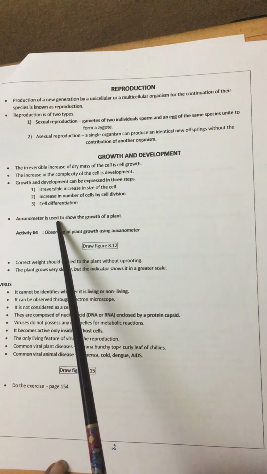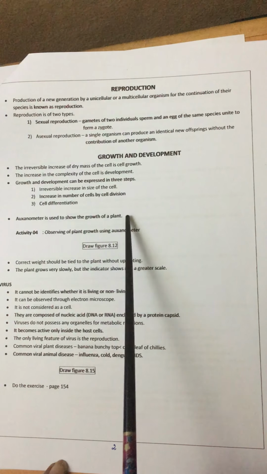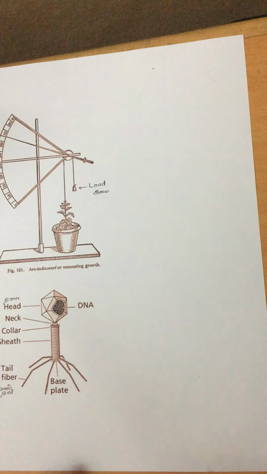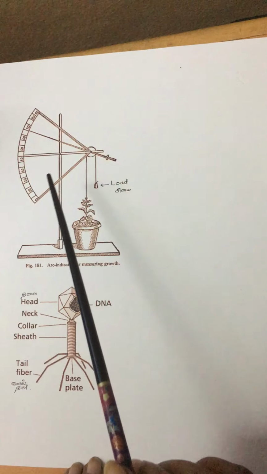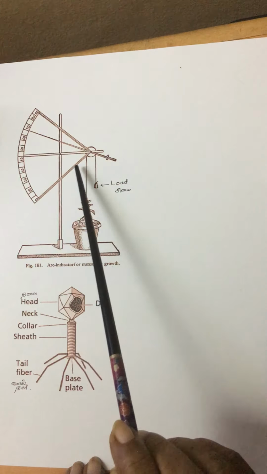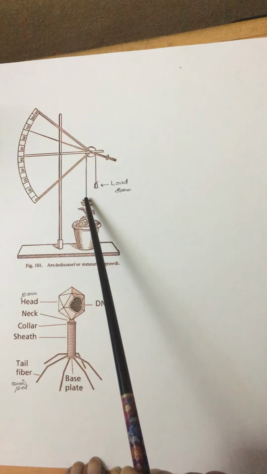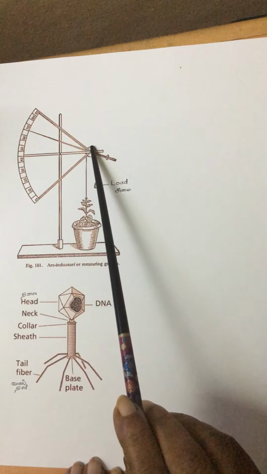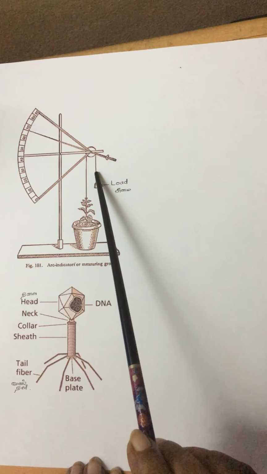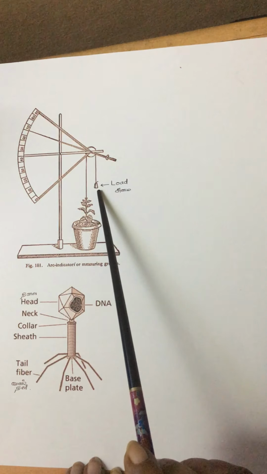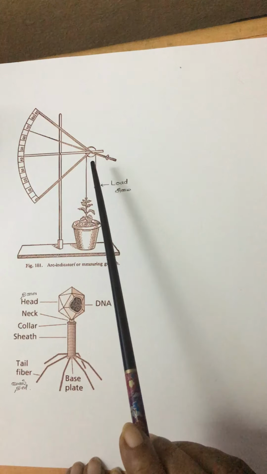The auxanometer is used to show the growth of a plant. Plant growth can be identified by the auxanometer. This is the diagram. Here there is a scale and an indicator. The potted plant's shoot tip is tied with a thread. The thread goes over the pulley and the load is tied at the other end. The load should be the correct value, otherwise it will uproot the plant.